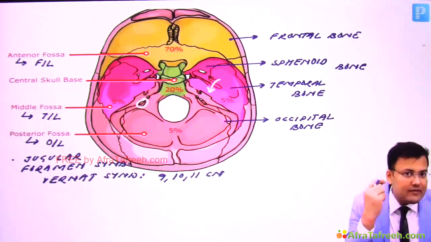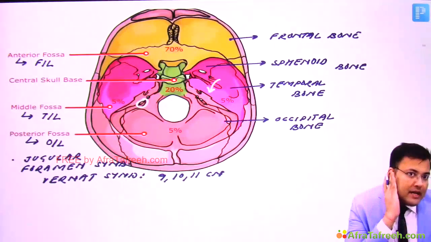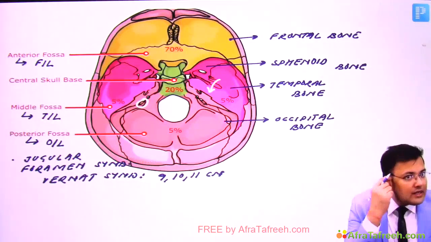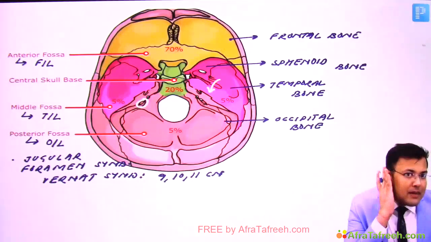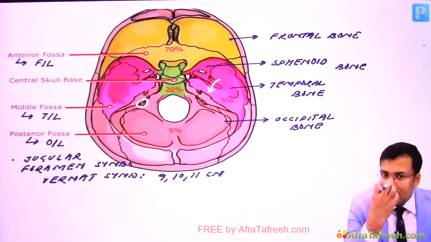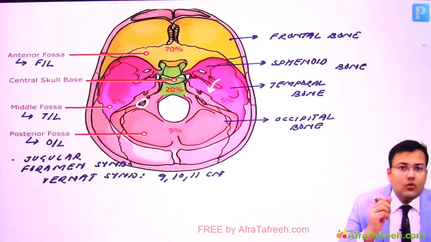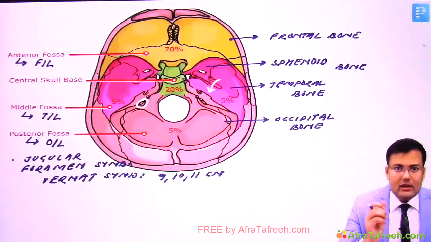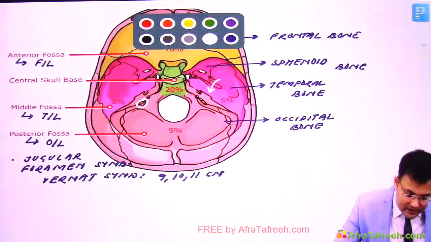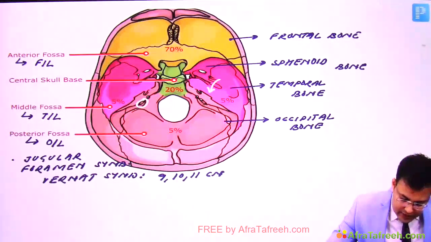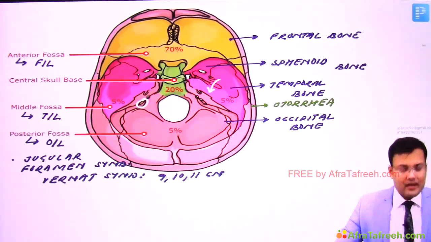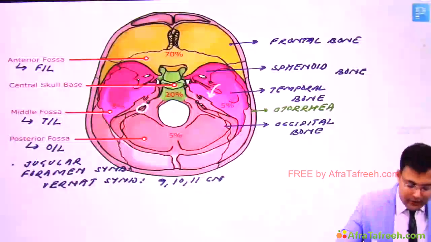So leakage of CSF. If the tympanic membrane is ruptured, the CSF comes out via the ear, and this is known as otorrhea. And if the tympanic membrane is intact, this CSF comes out via the nose, that is known as otorhinorrhea or paradoxical otorrhea. Okay. So what's the problem? Here, because of fracture of the petrous part of the temporal bone, these patients can have otorrhea or otorhinorrhea. Clear?